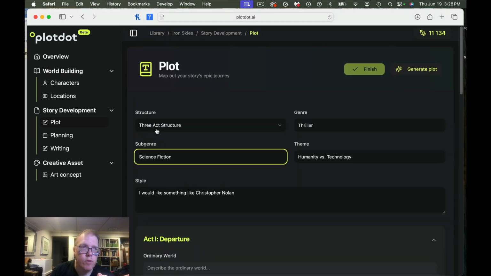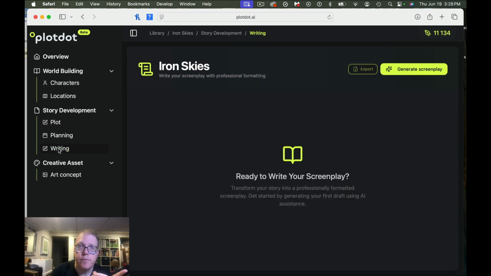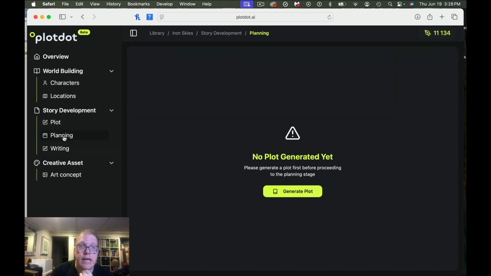I'm just going to check the writing thing real quick here. So you can generate the screenplay for you. Write your screenplay with professional formatting. Transfer your story into professional formatted screenplay. Get started by generating your first draft using AI assistance. So we'll be getting to start with that here in just a couple moments. But let's get back to planning.